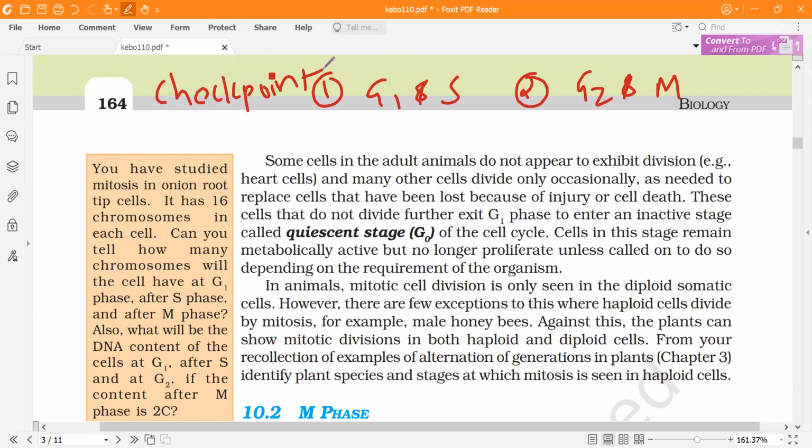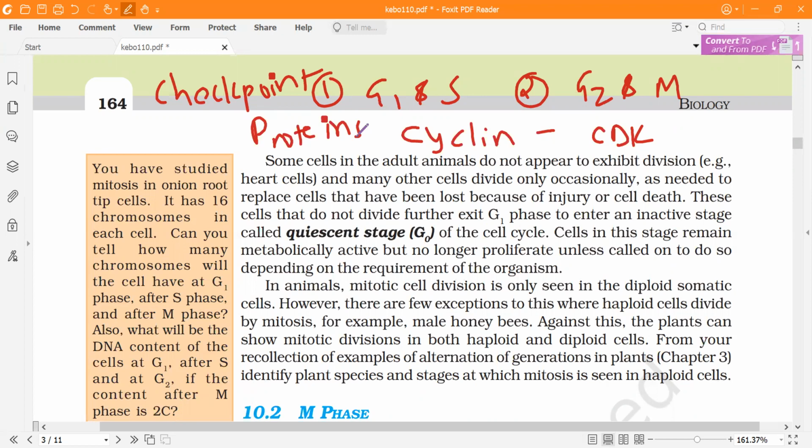It is mediated by cyclins and cyclin-dependent kinases. If this checkpoint does not function, then the cell may divide uncontrollably. It can lead to cancer. It can lead to formation of abnormal daughter cells. It can lead to unequal distribution of the genetic content in the two daughter cells. All of these things will be checked at this checkpoint by these cyclins, and the cyclins and CDKs are mainly proteins which will check this.